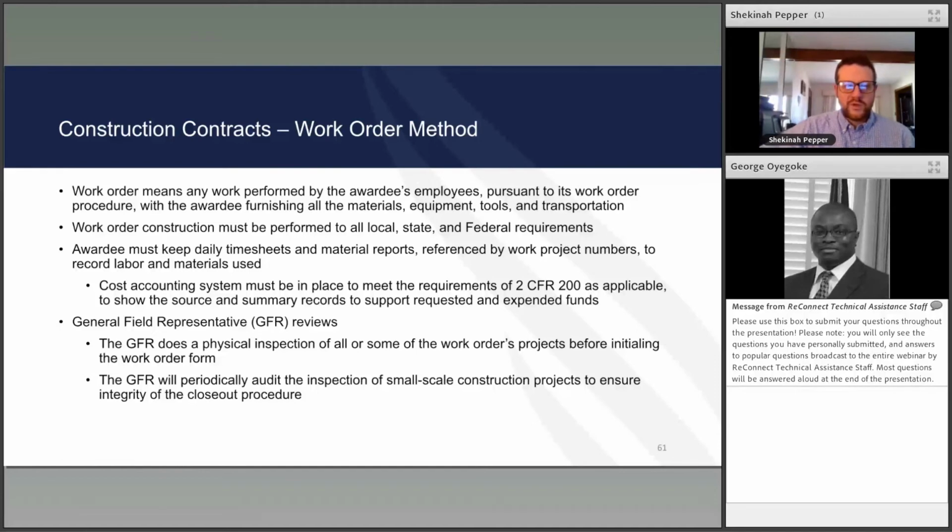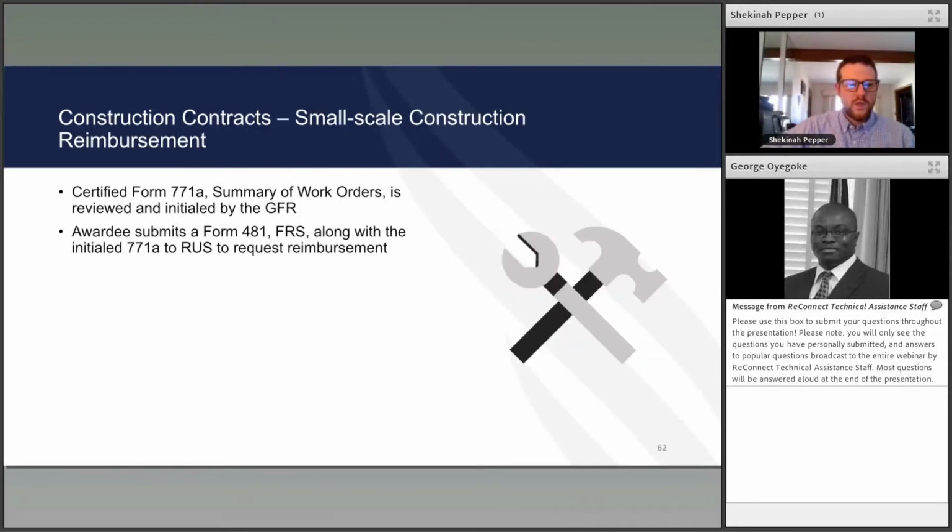The GFR will also periodically audit and inspect small scale construction projects to ensure the integrity of the closeout procedure. Certified Form 771A, the summary of work orders, is reviewed and initialed by the GFR, which is what I just went over. So when you're getting to that point and you're going to be submitting a work order for reimbursement, that is where you want to make sure the GFR knows you've got scheduled time as they're working different projects, so that they don't have to say, okay, it's going to take me a week or 2 weeks to get out to your project before I can initial off on the 771A.